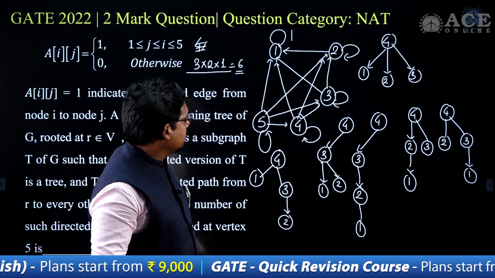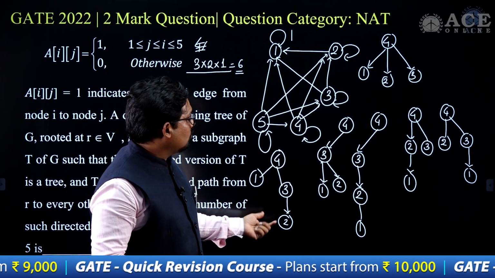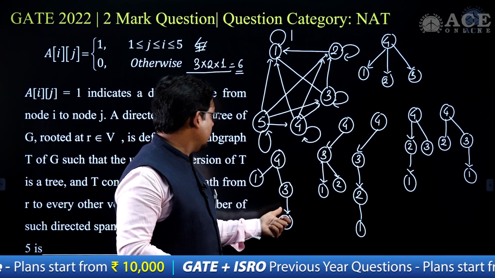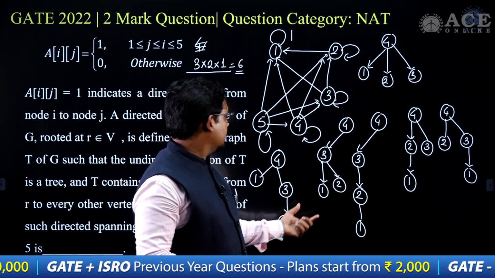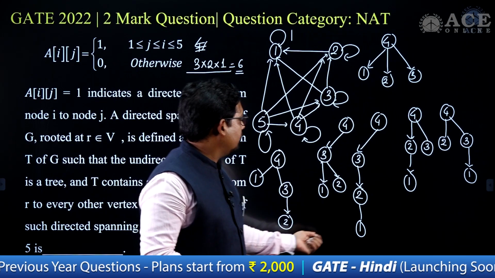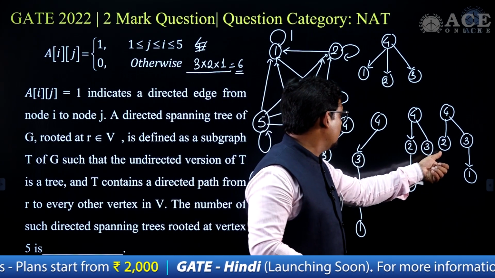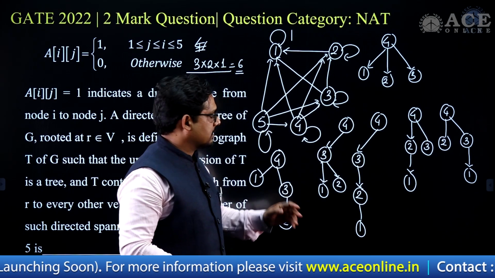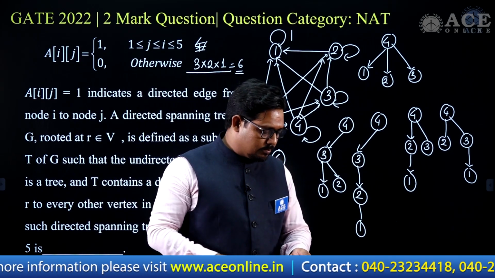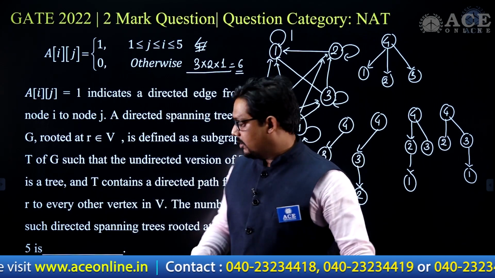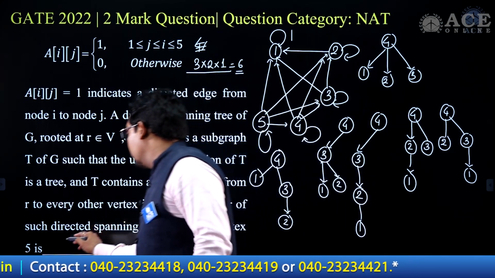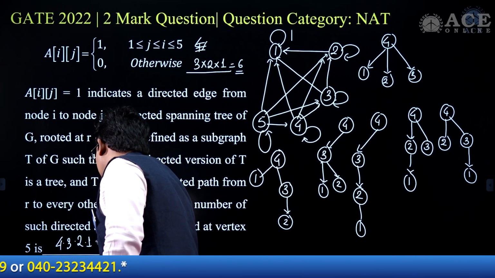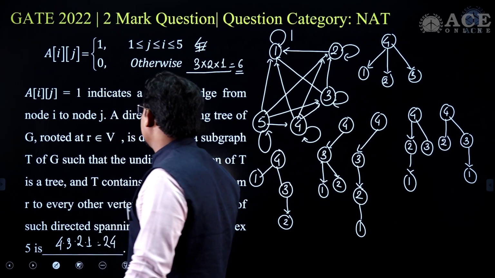And here in these cases, you can see different ways we can visit 4, 1 and 3, 3 and 2, and 4 single time, and then 4, 2 and 1 and 3, and 4, 2, 3 and 1 in this case. So that is also possible, 2 to 1 and 3 to 1, total 6. In the general case I'll start with 4, but I can't draw all 24. In this case for 5, the number of spanning trees is 4 into 3 into 2 into 1, that is total 24 spanning trees possible.